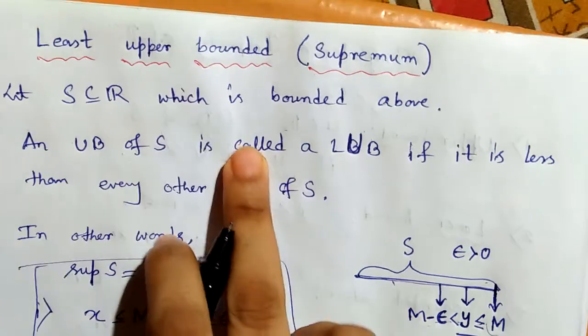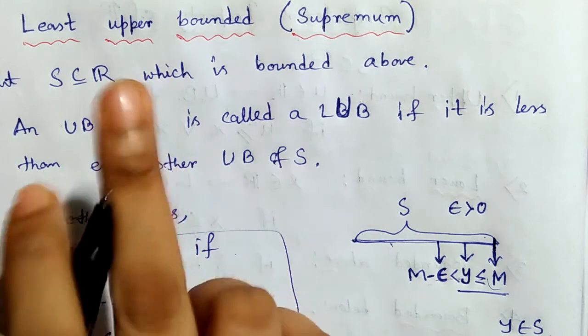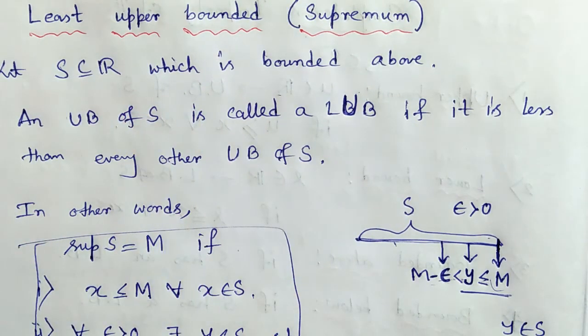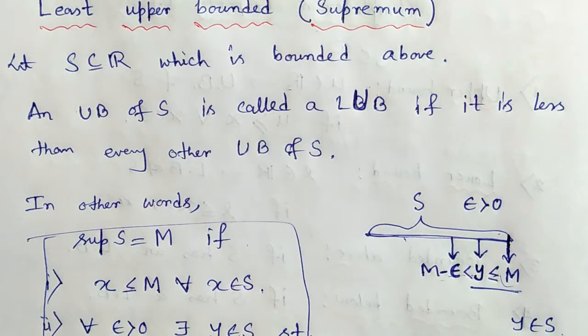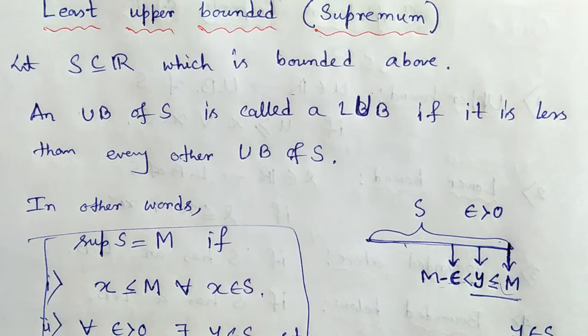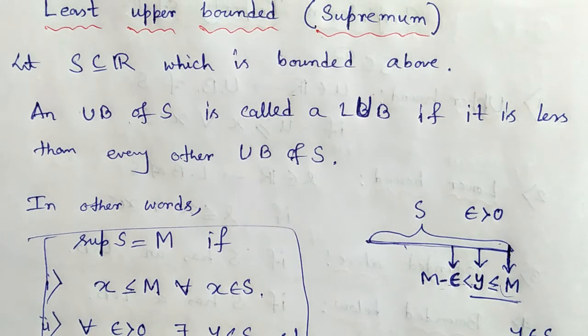But there are so many upper bounds. If a set S has an upper bound, then there are infinitely many upper bounds of S, but the supremum always exists uniquely if it exists.